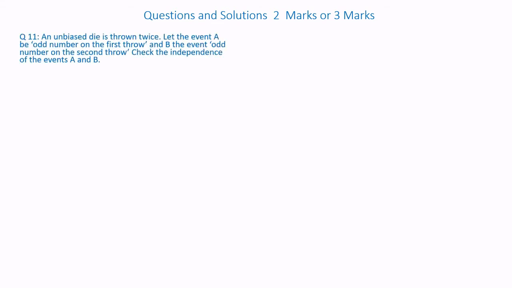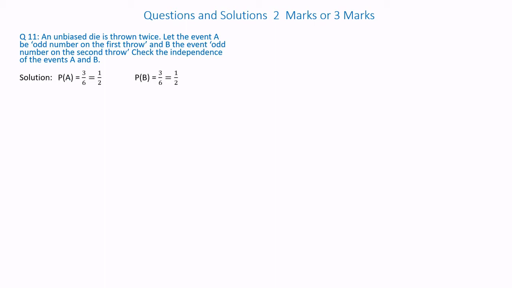Next question. An unbiased die is thrown twice. Let event A be odd number on the first throw and B be the event, that is odd number on the second throw. Check the independence of the events A and B. Okay. So an unbiased die is thrown twice. So when we throw a die once, the outcomes are 6. When you throw twice, it will be 6 into 6, that is 36.